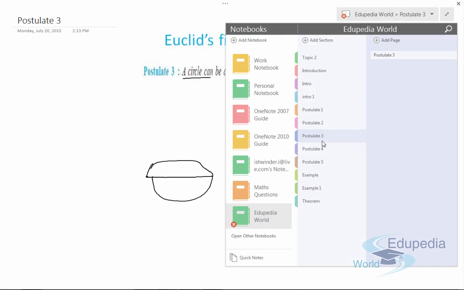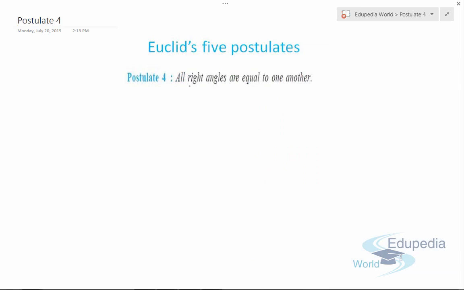Now, let's discuss postulate 4. All right angles are equal to one another. Means if we draw a right angle like this, or we draw a right angle like this, or we draw a right angle like this, these all right angles are equal to each other. So this is the fourth postulate.